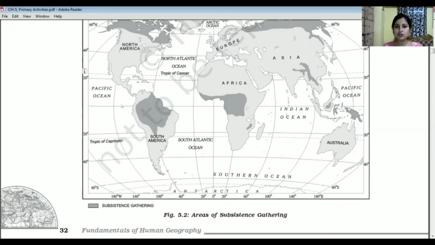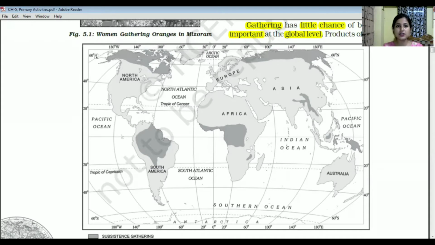So from 0 to 30 degree in both hemispheres, the northern hemisphere and the southern hemisphere, this particular stretch of region comes under the low latitude. And you can see that the high latitudes, this is 60 degree north. From 60 degree north above is known as high latitude. Again, it is for both hemispheres, 60 degree north and 60 degree south. Beyond that, it comes under the higher latitudes.